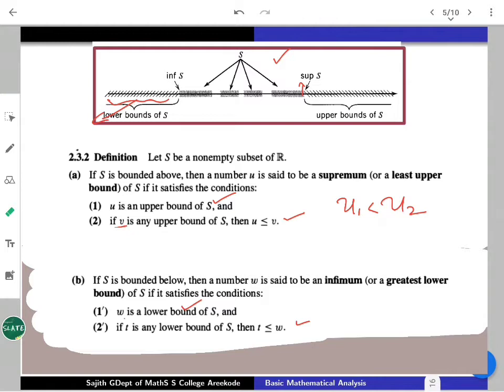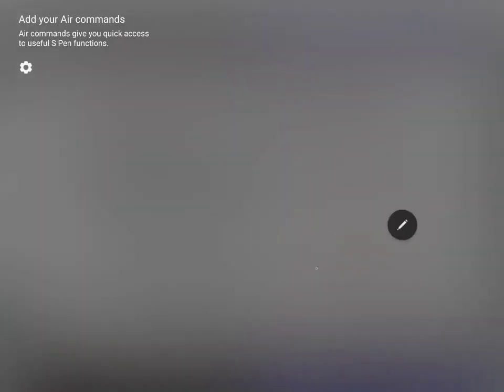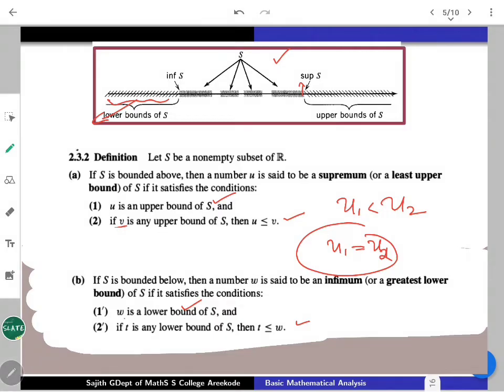A very similar argument will say that u2 less than u1 is also not possible. So the only possibility is u1 equal to u2. So once the supremum exists, it's a unique one. u1 must be equal to u2. That is what we are trying to look at.